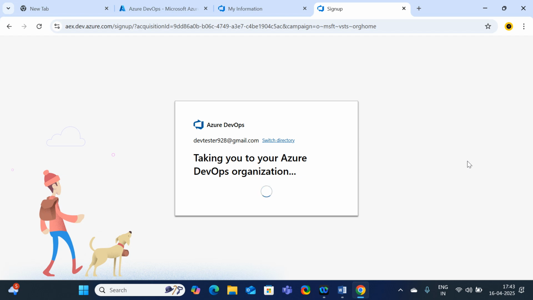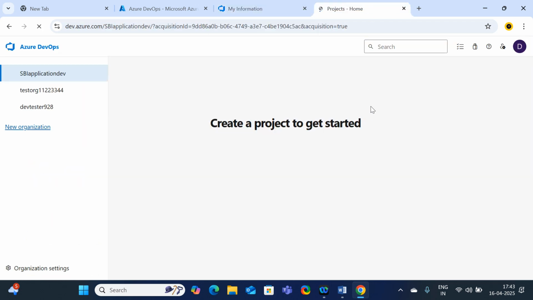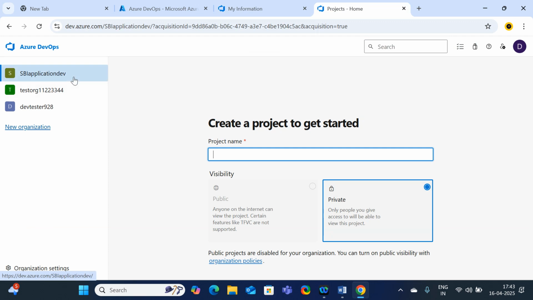It is going to create the organization right now. Just wait a moment, it will be created. What is my application name? SBI application dev is my organization. Check whether it is created or not. Yes, we have successfully created the organization. Whatever projects I create under this organization will be related to this organization only. If I have n number of projects and want to segregate them by the organization they belong to, I create the project under that particular organization.